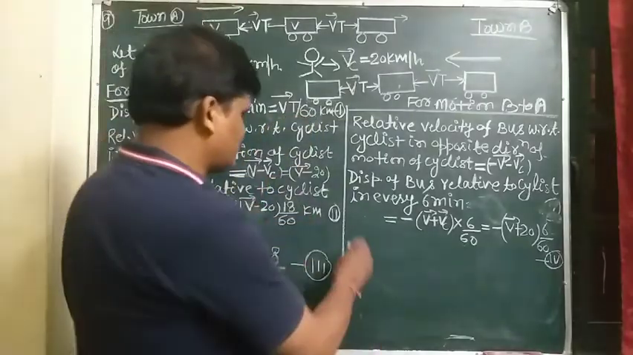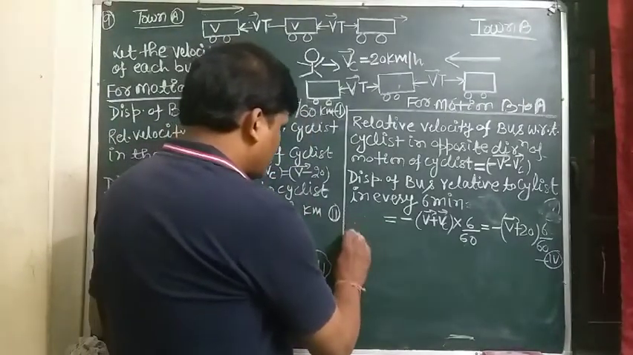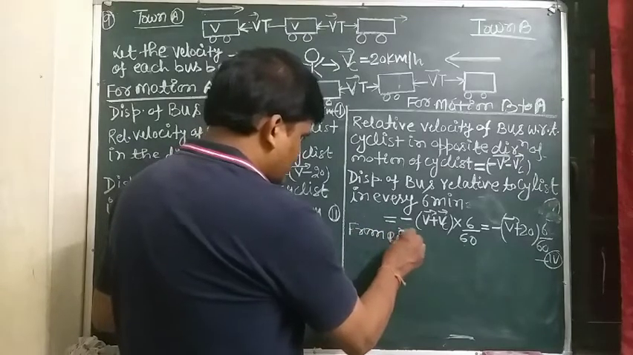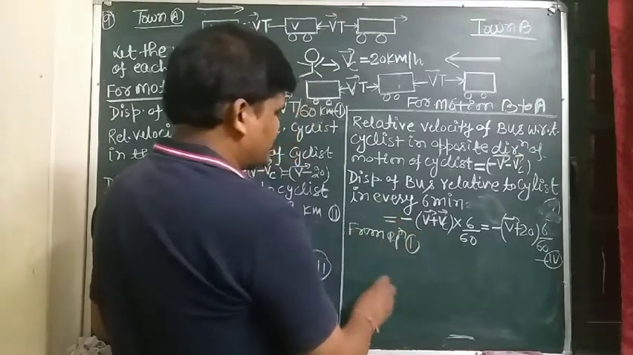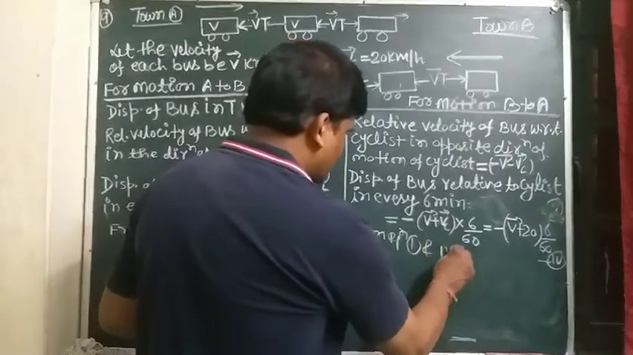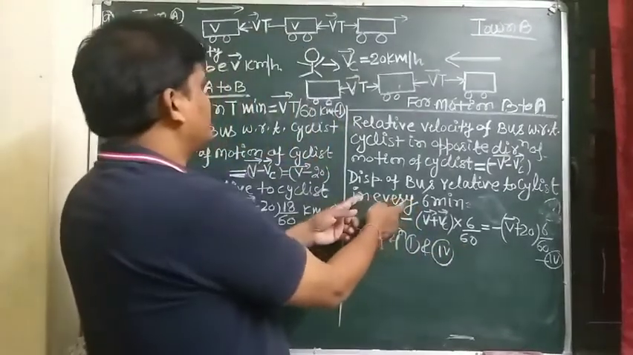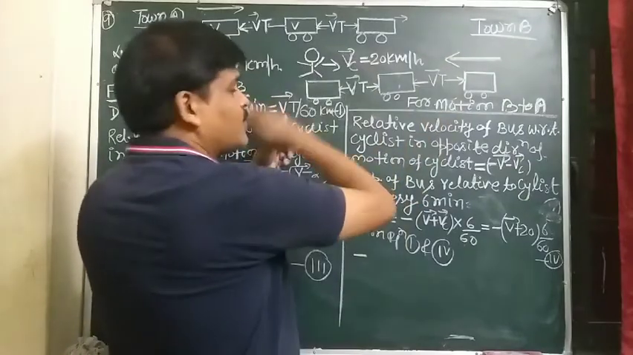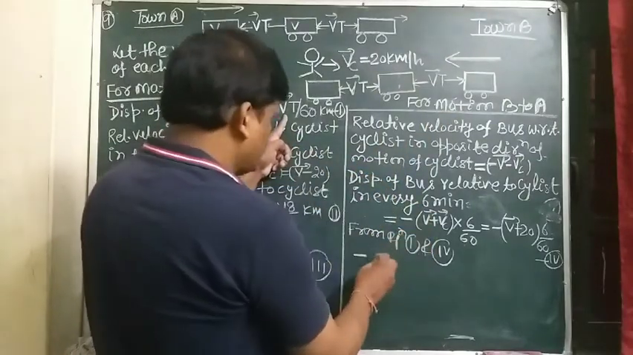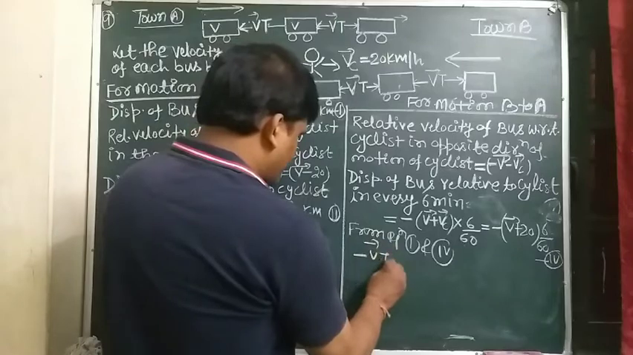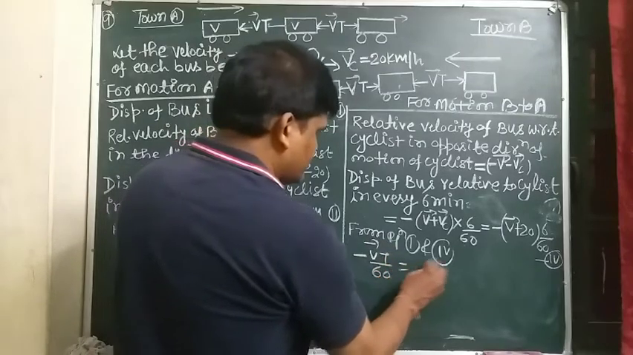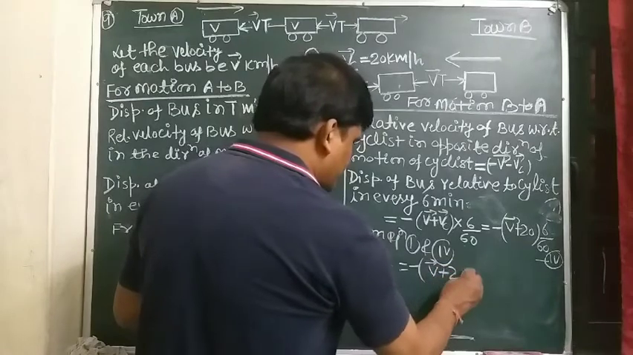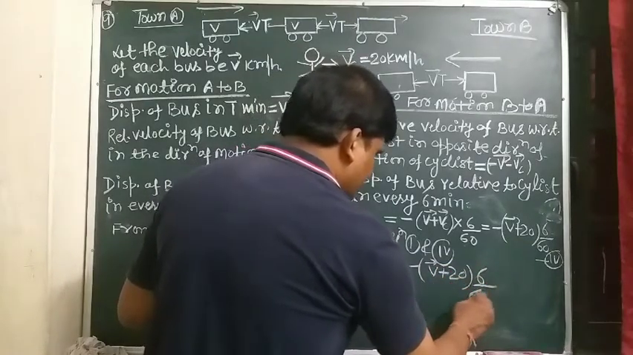So from equation 1 and this displacement from equation 4, and this displacement from B to A is taken to be negative, because the direction of motion is from B to A. So this will be Vt by 60 equal to minus V plus 26 by 60.